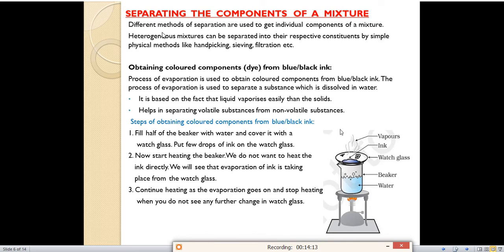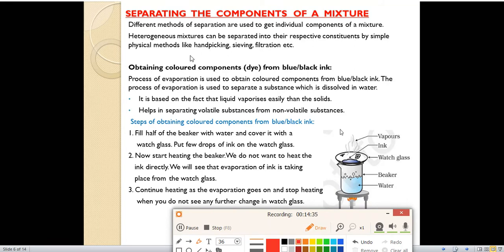Different components, different methods of separation are used to get individual components of a mixture. A heterogeneous mixture can be separated into its respective constituents by simple physical methods like hand picking, sieving, filtration. But a homogeneous mixture we cannot separate by physical methods. Why? Because we cannot see the particles in a homogeneous mixture. But in a heterogeneous mixture we can easily identify the particles. So we can separate them by simple physical methods like hand picking, sieving, filtration, etc.